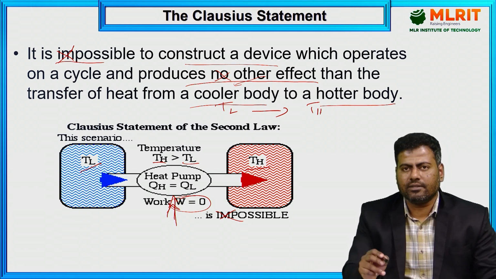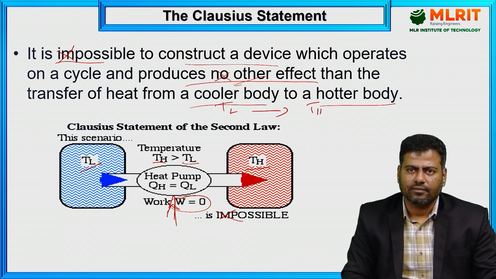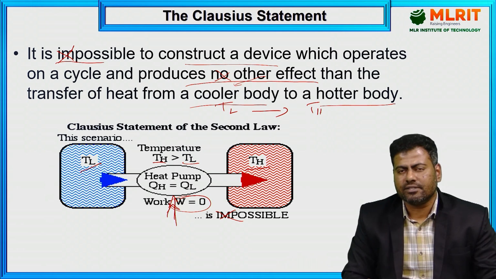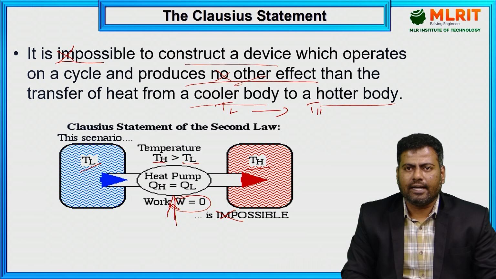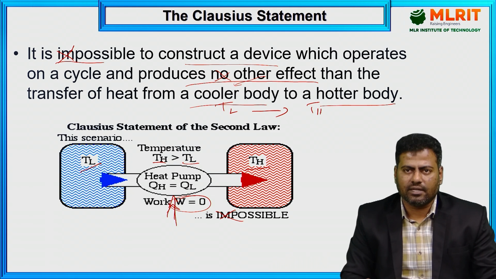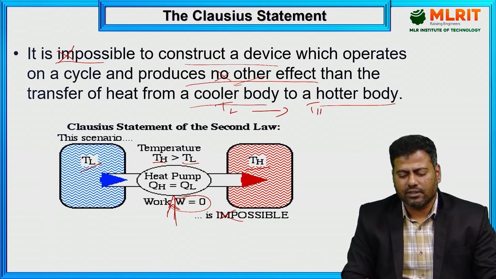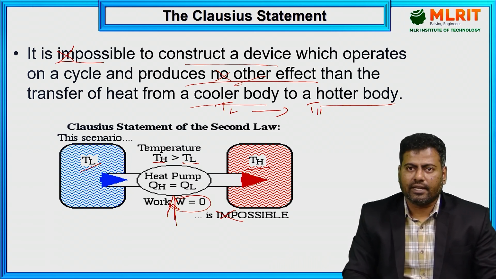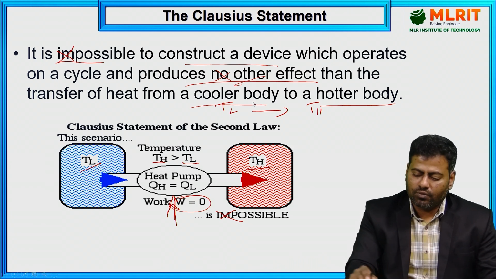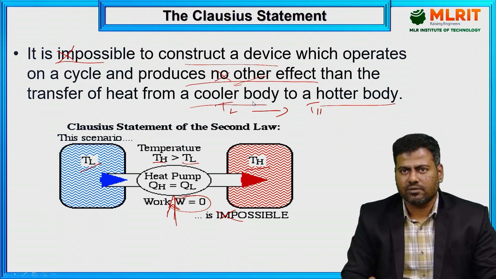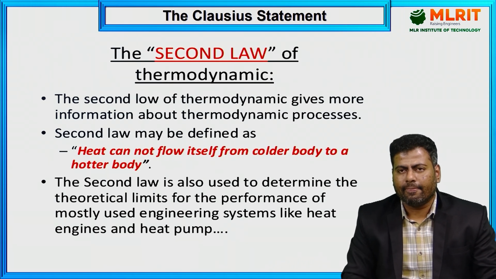So this is the statement given by Clausius. This is applicable to the refrigeration system and the heat pump. Your room heater, how it is working? That is the application with respect to the heat pump. So this is a simple Clausius statement with respect to the direction from cold body to hot body. That is a non-spontaneous process, so there also it is applicable.